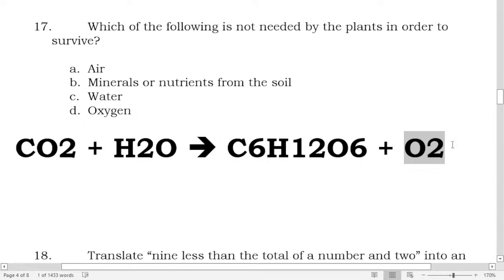Now, this oxygen is released by plants to the atmosphere or the environment, and then we inhale it. After we inhale, we exhale carbon dioxide, which is again used by plants with the help of water and sunlight to produce the glucose that they have.